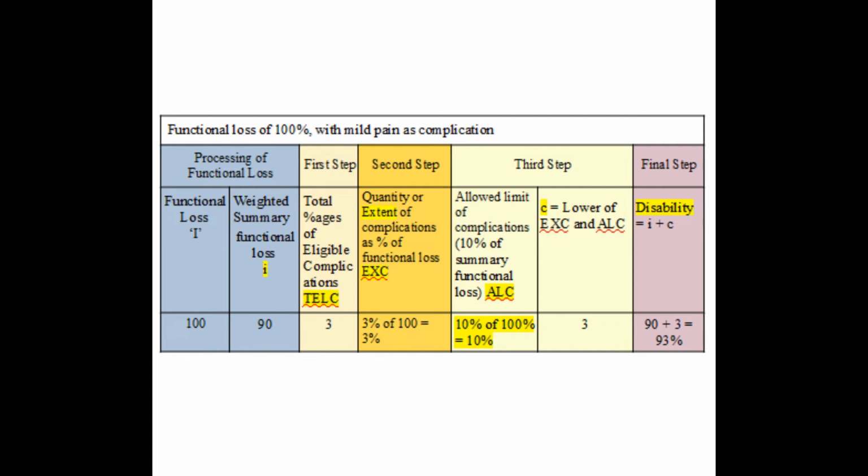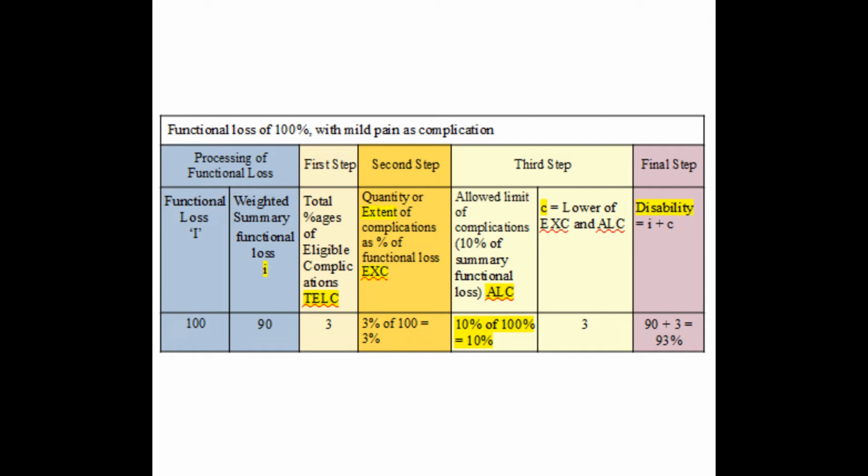So, in cases with 100% functional loss, both the EXC and TELC are the same. Next, calculate ALC. ALC is 10% of 100%, or 10%. We have to take the lowest value among 10% and 3%, and that would be 3%. Final PPI will be 90% plus 3%, which is equal to 93%.